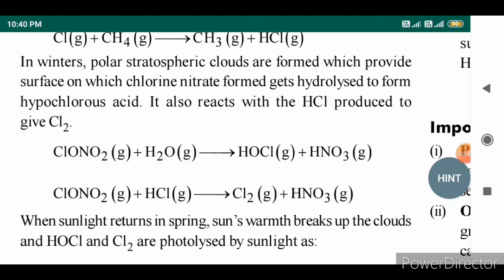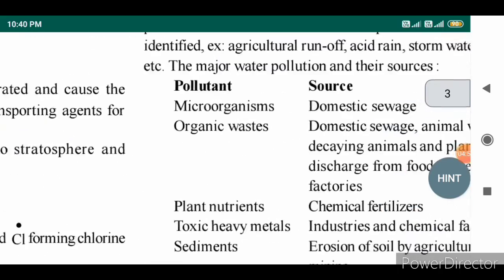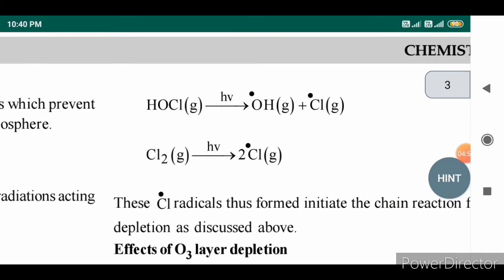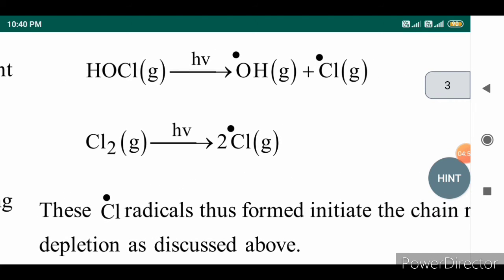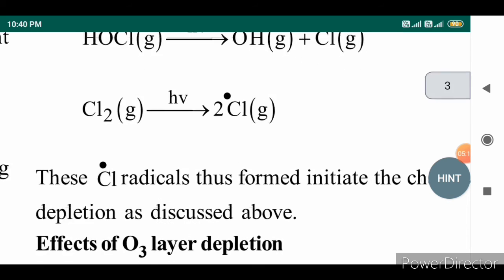In case of the spring season, when sunlight returns in spring, the sun's warmth breaks up the clouds and HOCl and Cl2 are photolyzed by sunlight, which is represented as follows. HOCl or hypochlorous acid is decomposed to produce the hydroxyl free radical along with chlorine radical. And finally, Cl2 in the form of gas is also decomposed to produce 2Cl free radicals. Here the chlorine free radicals again initiate the chain reaction as discussed previously.